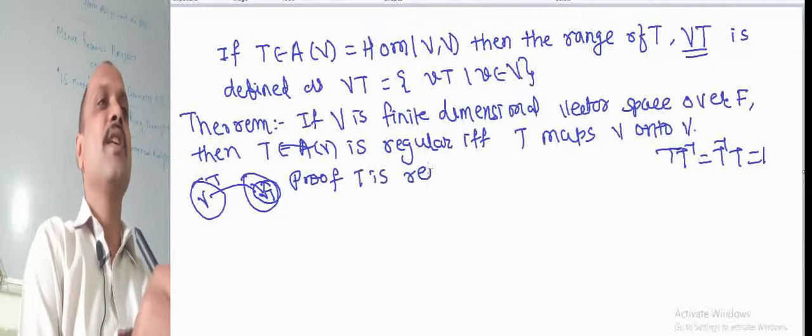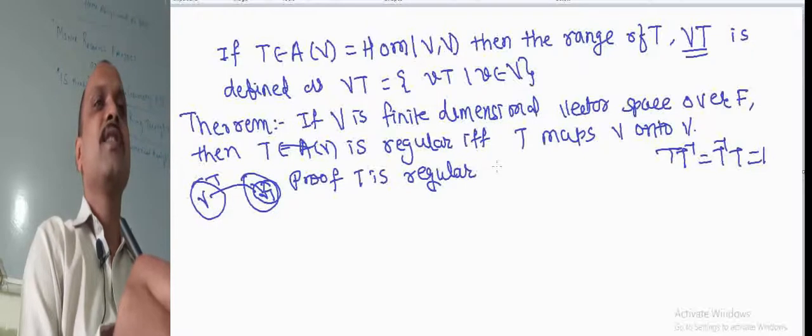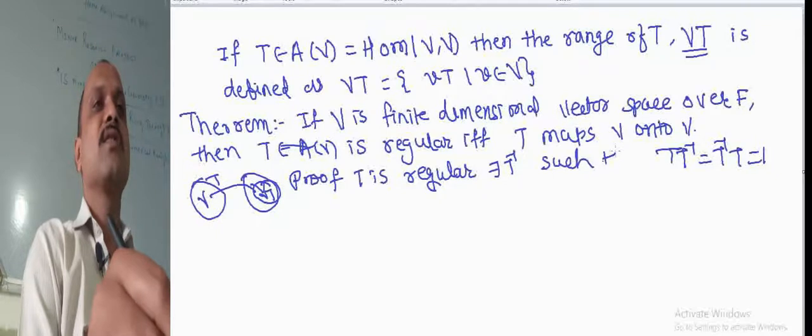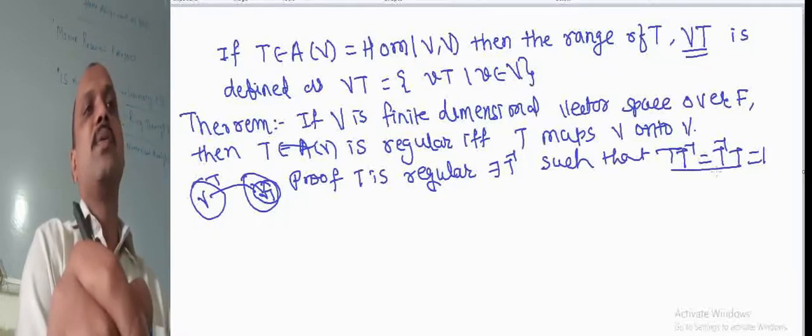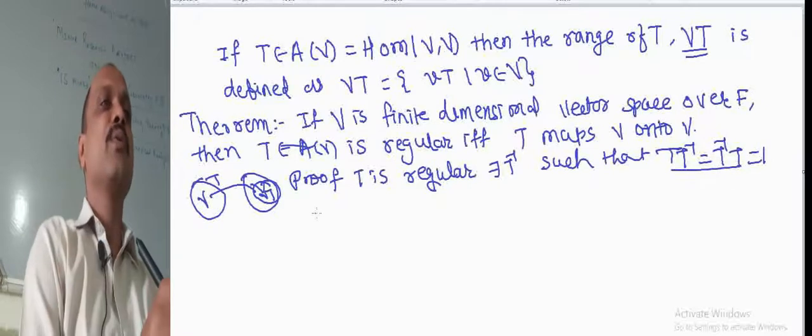If T is regular, then there exists T inverse such that T into T inverse equal to T inverse into T equal to 1.